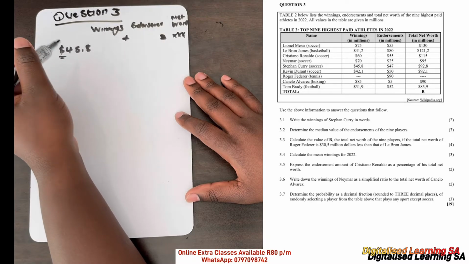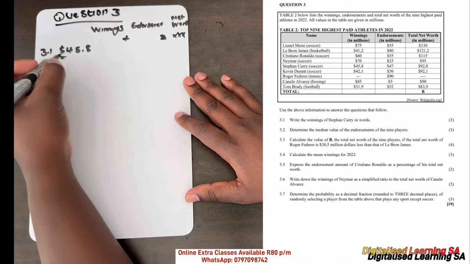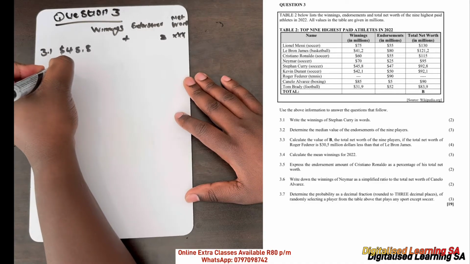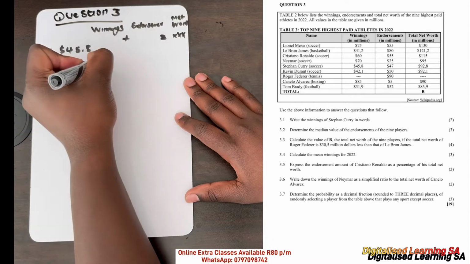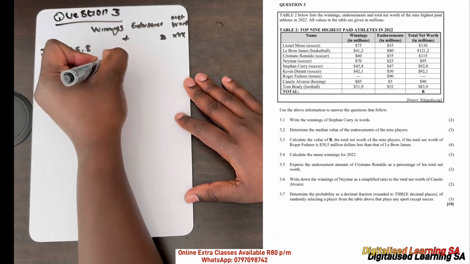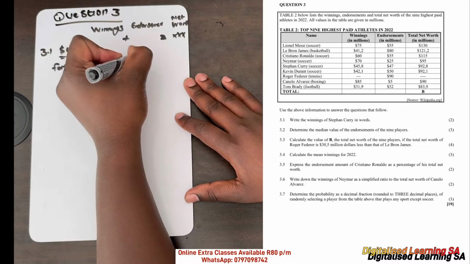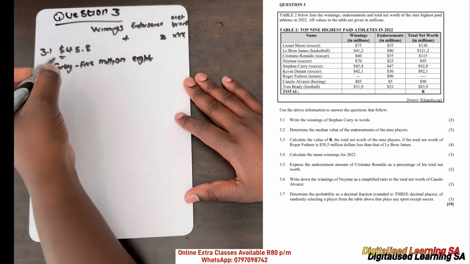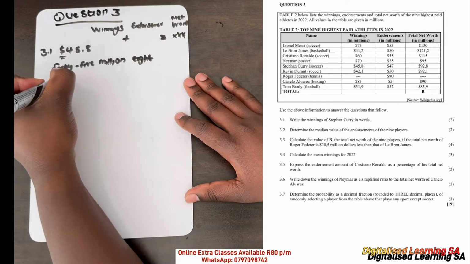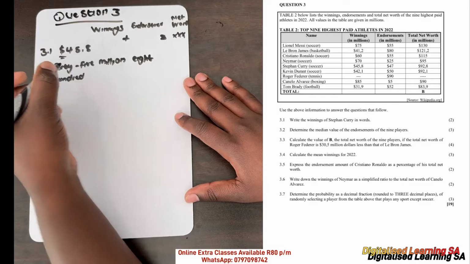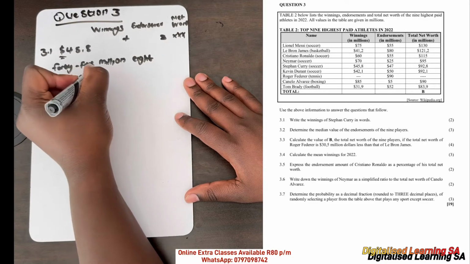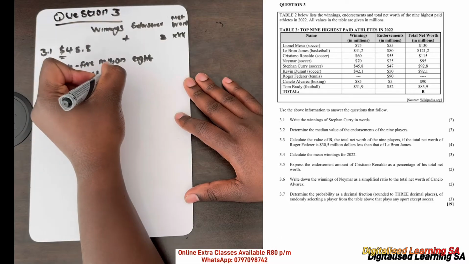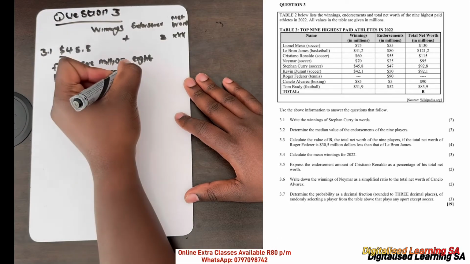So we need to write that in words. It will be 45 million 800,000 dollars.